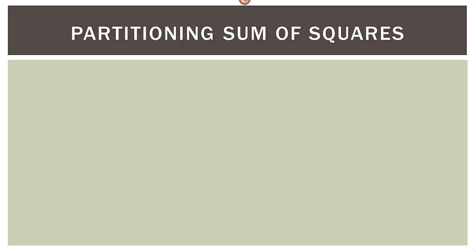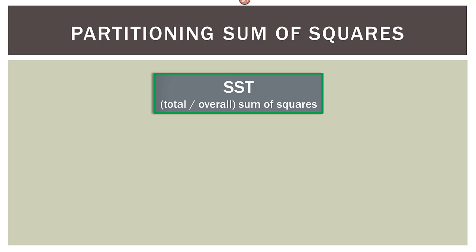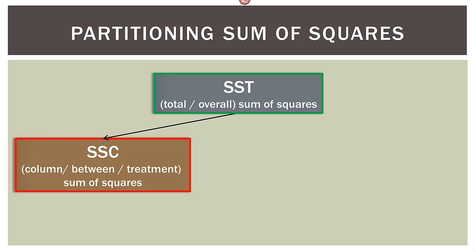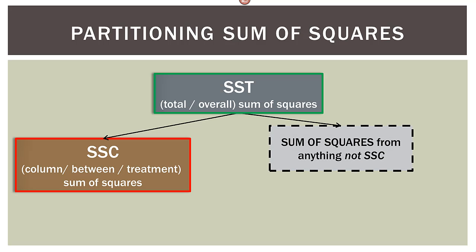Okay, so partitioning or separating this total sum of squares. So we have SST, that's our overall sum of squares. Over here we have the SSC, so the column or group sum of squares. Now we started off in a one-way ANOVA with this sum of squares error. So we have this gray block that is our original SSE. Basically it's any variance that's not SSC.